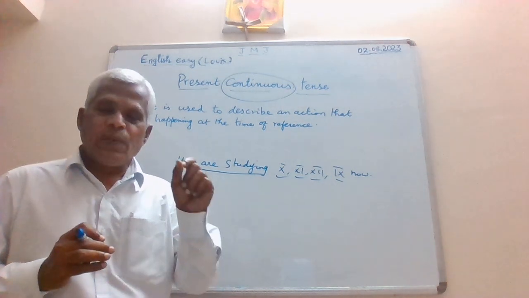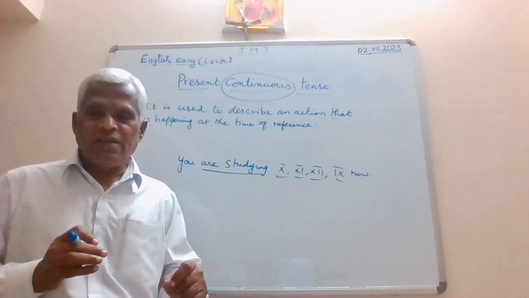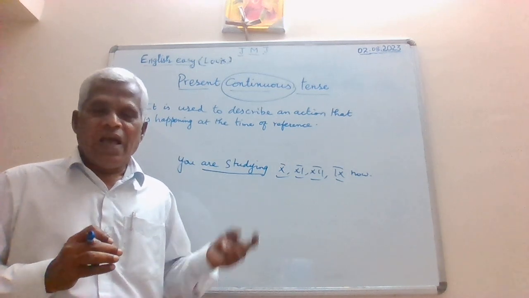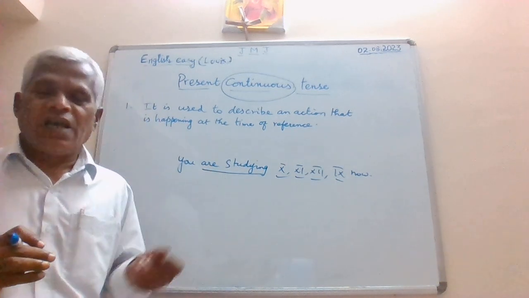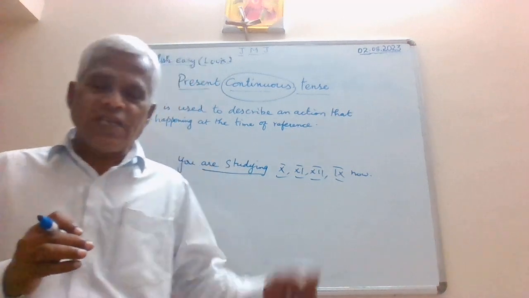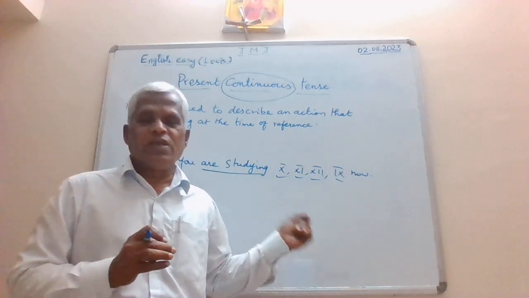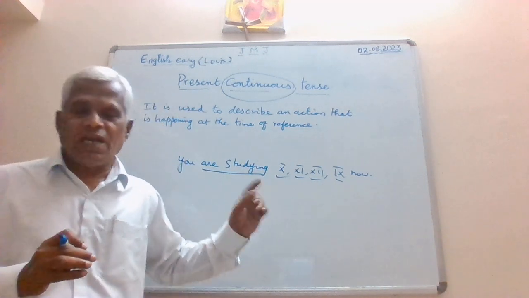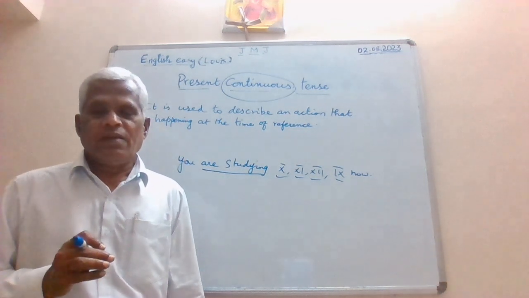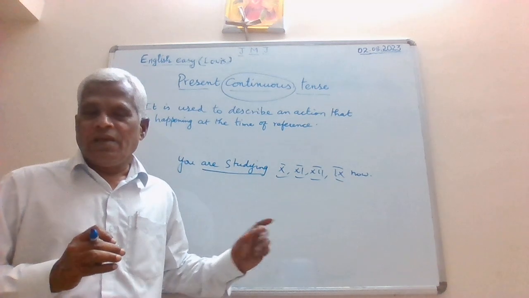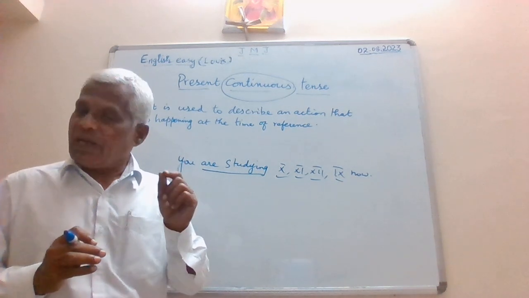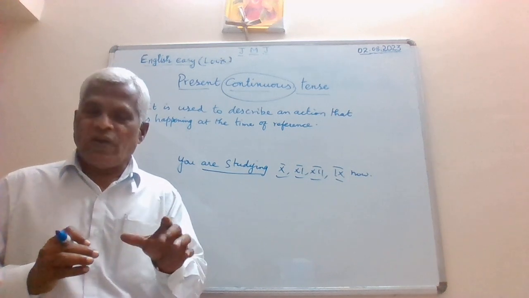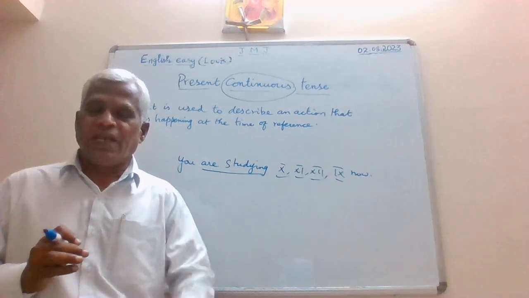So you have begun an action at a particular time in the past, and it is now still continuing, and still you are studying. You get what I mean? Get me very clearly. The action that you have begun in the past is studying.